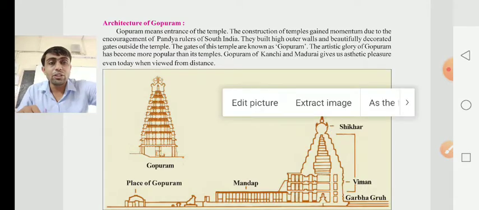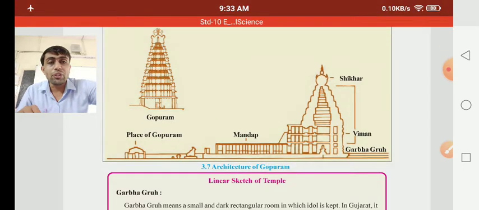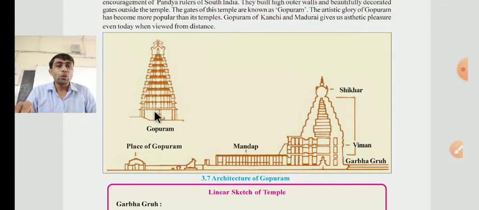Dear children, this is what they have given about the wall image. Here see the architecture of the Gopuram. Here the Gopuram is there, the place of the Gopuram. Here Mandap and Shikhar are there. Here Viman is there, and this is the Garbhagruh. This is the wall structure of the architecture of the Gopuram.